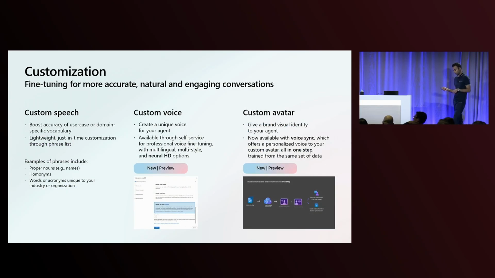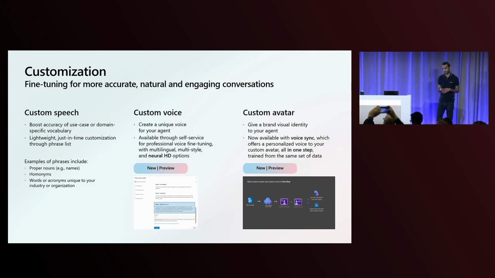Now, one of the most important and perhaps most impactful features that will be interesting for a lot of the use cases that you're looking at is customization. And this is customization end-to-end for voice agents. Let's start with speech input. On the input side, we can have boosted accuracy of words that are specific to your industry or your use case by using a feature that we have called phrase list. This is very lightweight. It's just-in-time customization where you provide a list of phrases or words that you'd like to recognize with higher accuracy. Examples typically include proper nouns, product names, homonyms, and so on.